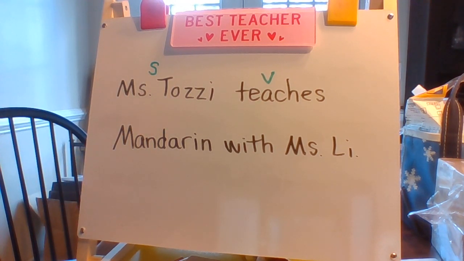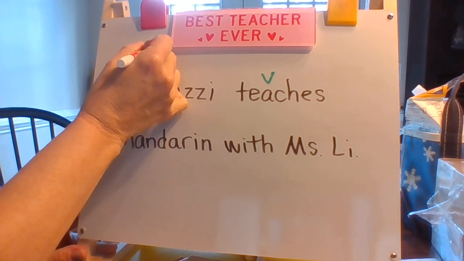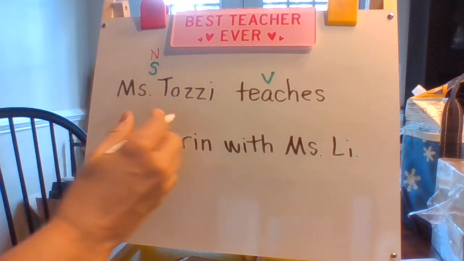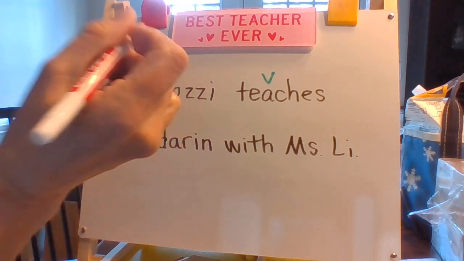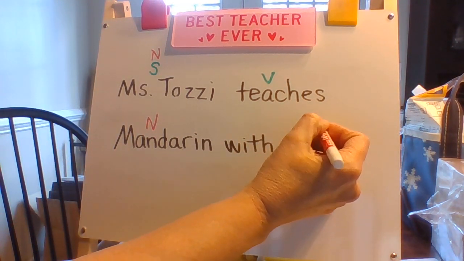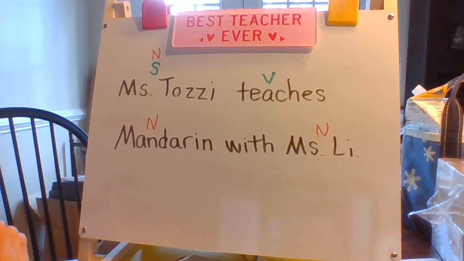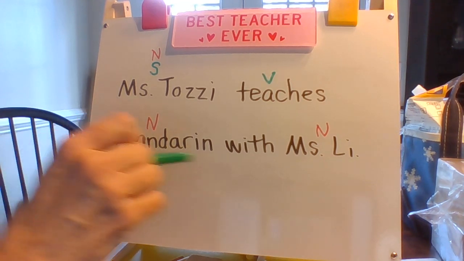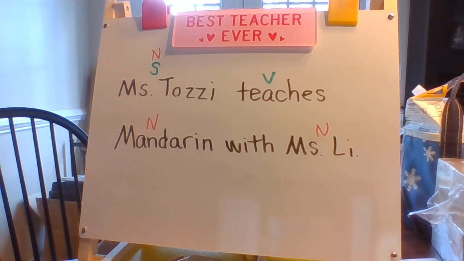After I have the subject and the verb, then I want to find the rest of the nouns in my sentence. So now I'm going to go through and find nouns. Well, Miss Totsie is a noun because she's a person. Mandarin is a noun because it's a subject. And Miss Lee is a noun because she's a person. So those are all my nouns. Great. Now, I don't have anything with. So I wonder if you guys can remember what with is.